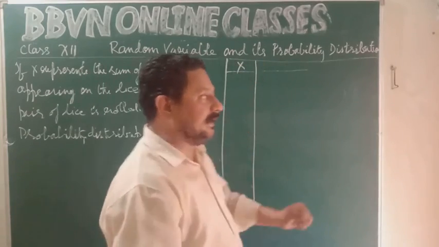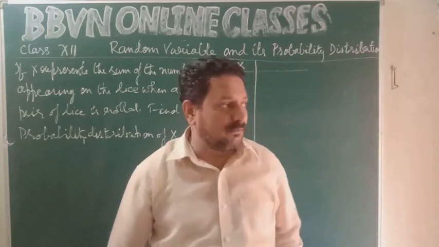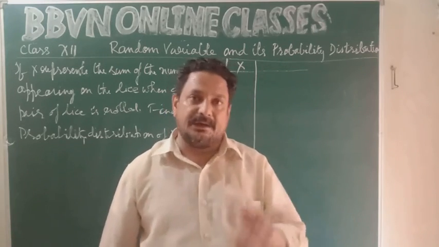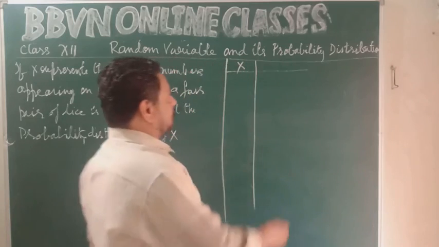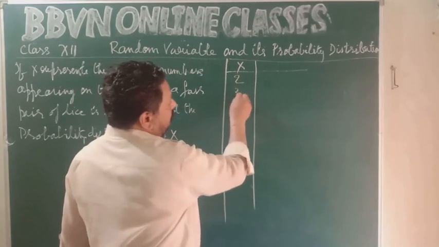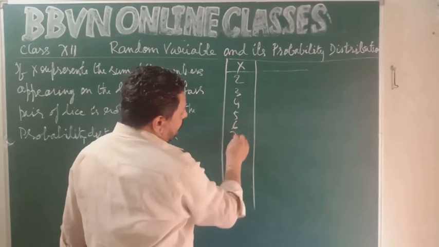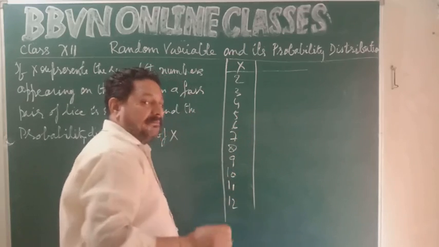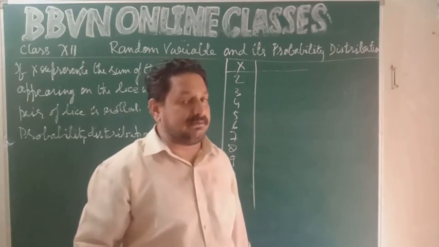So when you are rolling a pair of dice, two dice, what is the minimum sum that you can get? That is 2. 1 on each die. 1, 1. So the minimum sum will be 2. Then 3, 4, 5, 6, 7, 8, 9, 10, 11, 12. The maximum sum that you can get is 12.